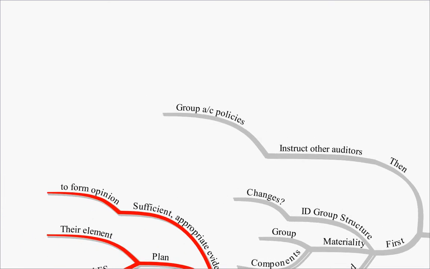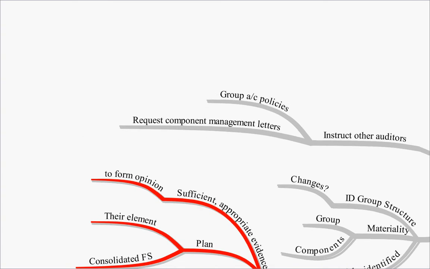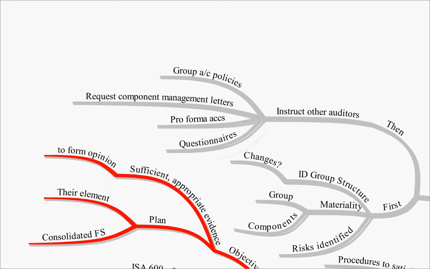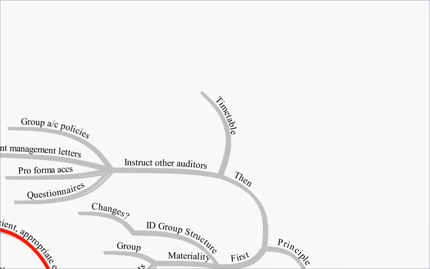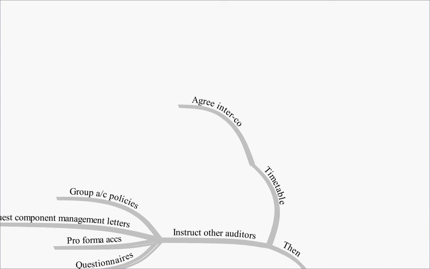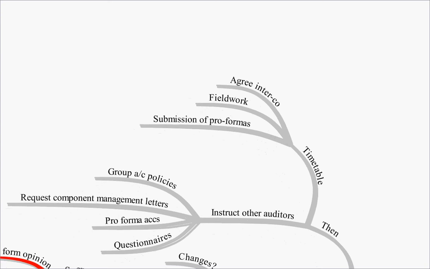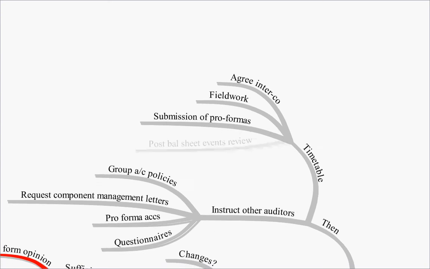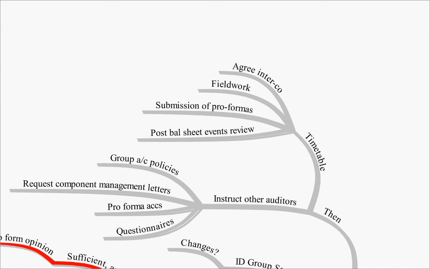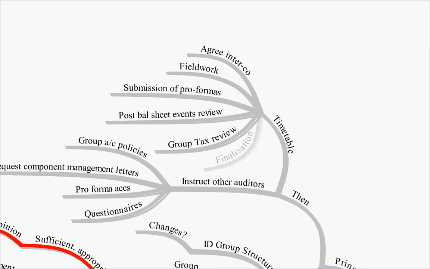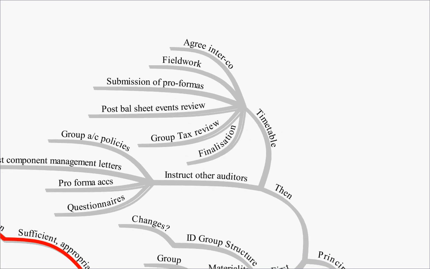They'll tell them about the group accounting policies. They'll request component management letters. They'll send out pro forma accounts, and they'll send out questionnaires to get the details of the other auditors and how they are going to carry out the audit. They'll also set out a timetable, first of all for agreeing the intercompany balances and intercompany accounts, secondly for when the fieldwork will be done, the submission of the pro forma accounts, the post-balance sheet events review, when you are going to undertake that, the group tax review, the timetable for that, and eventually the timetable for finalisation.